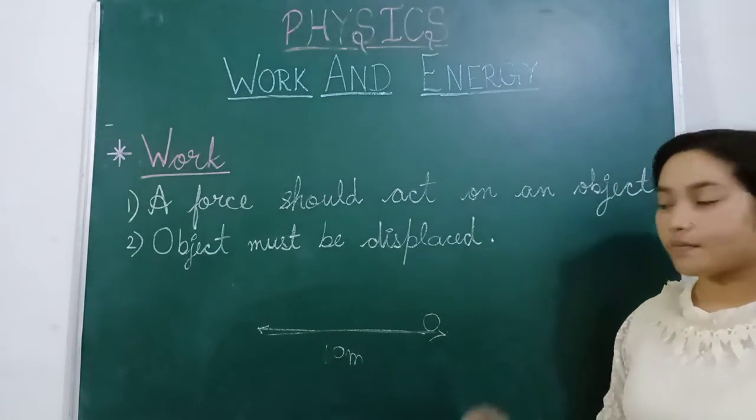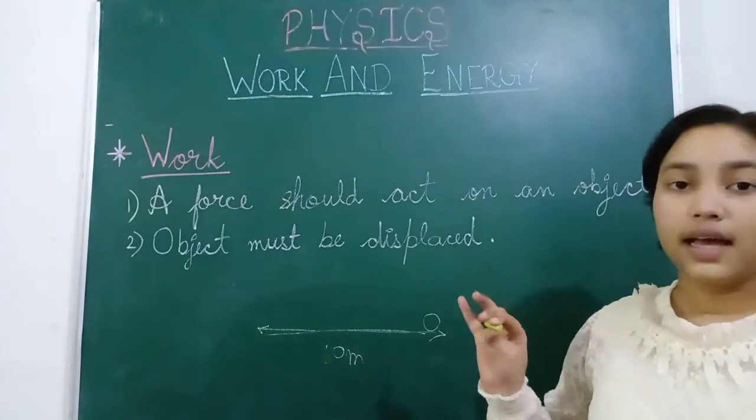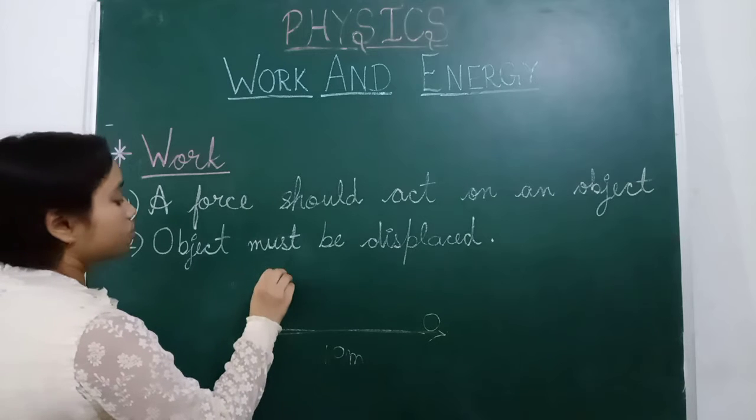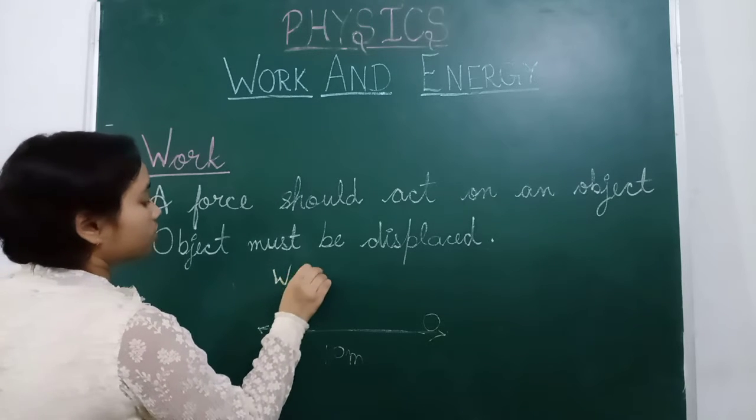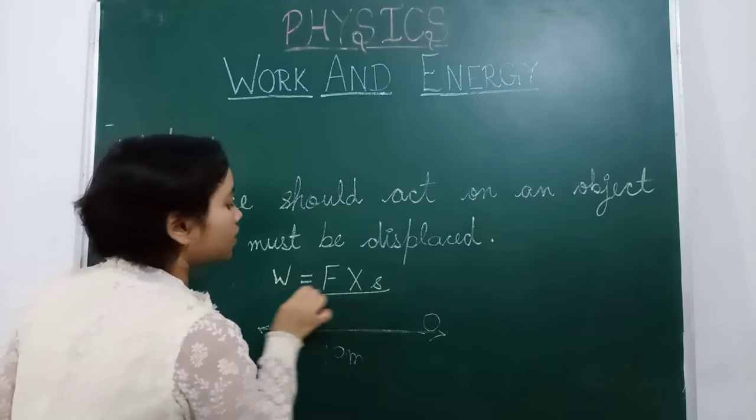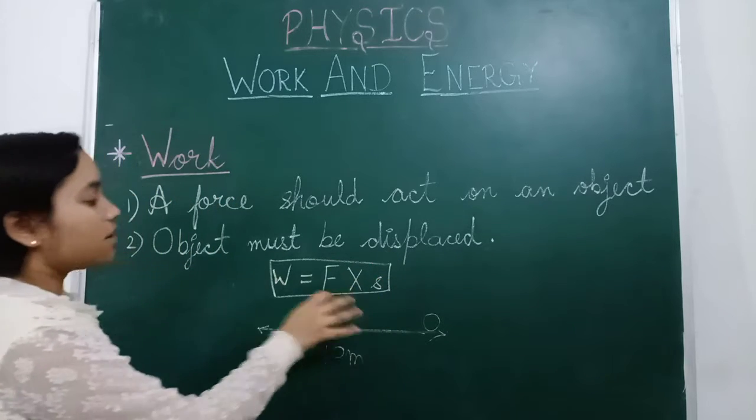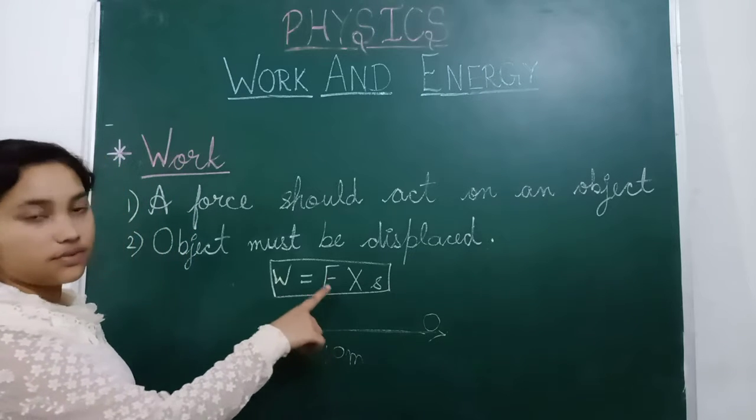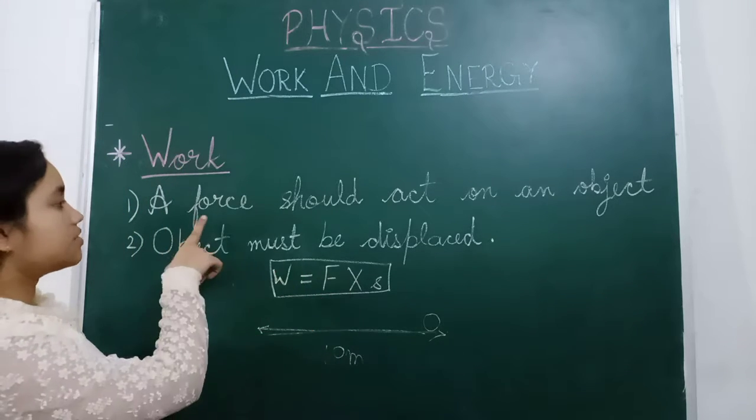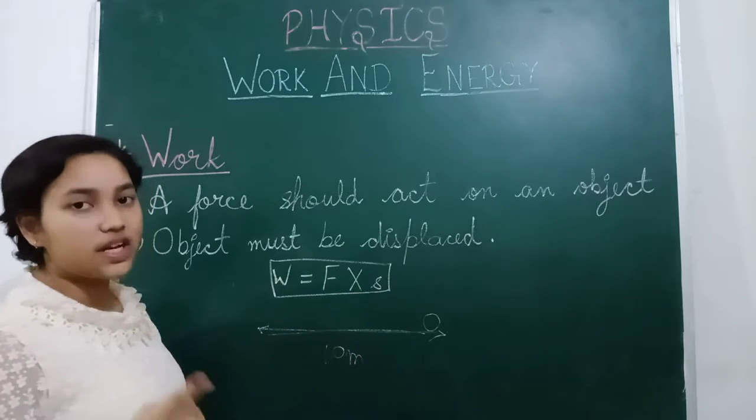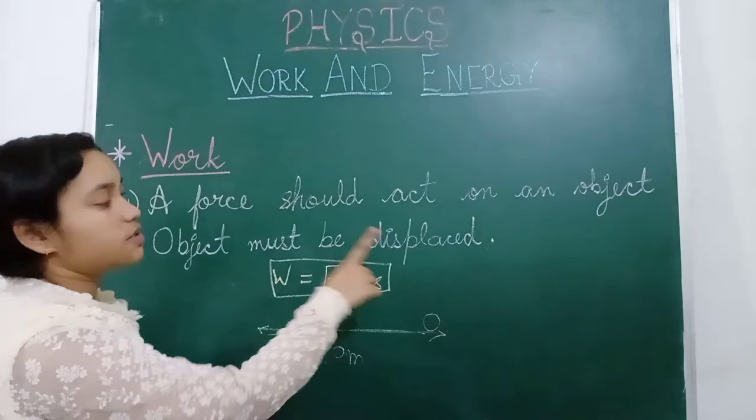because this object goes there and again came back there, so that's why displacement must be zero. So work has a formula, that is work is equal to force into displacement. So this is the formula for work. Force into displacement means first condition, force must be there, means force should be acted on that object, and second, displacement of the object must be there.